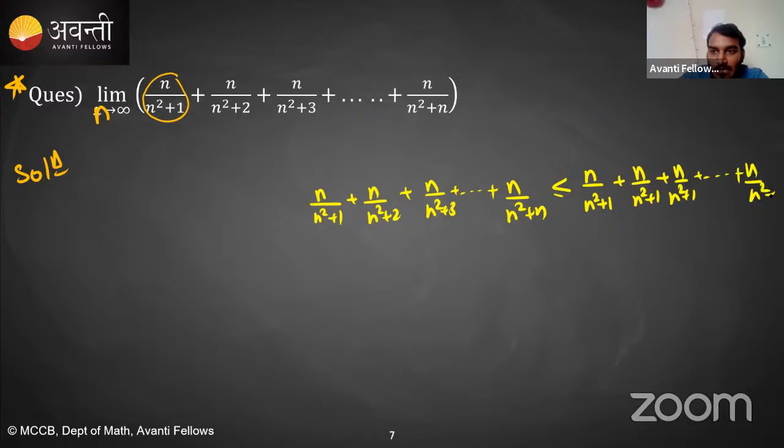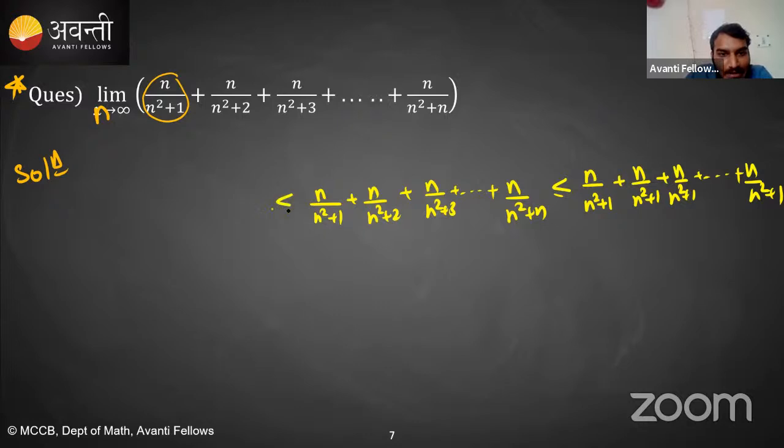It is correct, because I have just decreased the denominator of each term, so automatically I have increased the value of my expression.